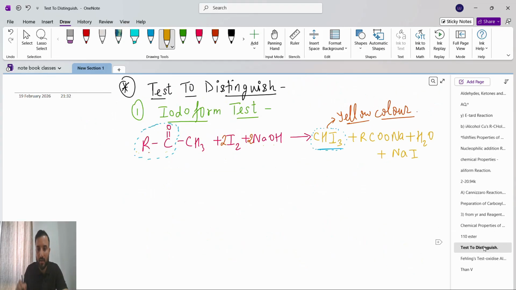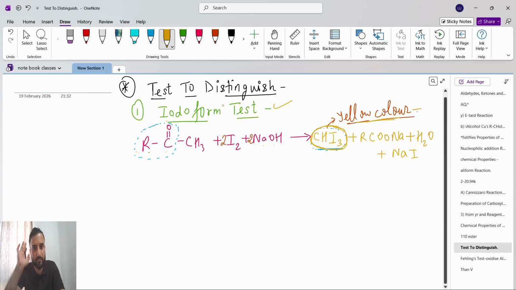Now, tests to distinguish. If we are doing the iodoform test, the final product we have to get is CHI3, which is yellow in color. Then only we will say the iodoform test is positive. If you do not get yellow CHI3, then the iodoform test is negative. If you get yellow CHI3, the iodoform test is positive. And this is the reaction. You have to remember the reaction.